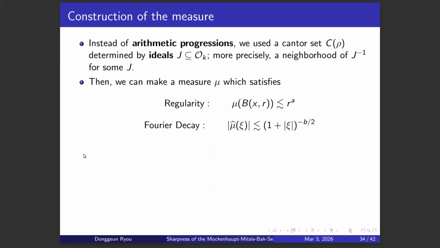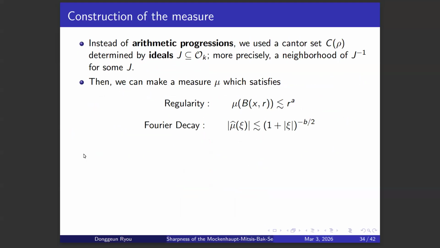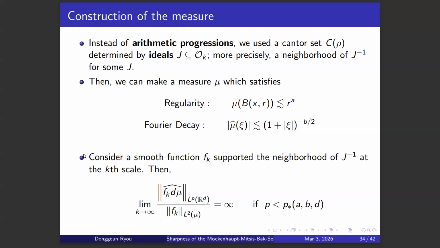And considering both of these sets, the Cantor set determined by these ideals and this E of K, B, tau, we were able to construct a measure which satisfies the given regularity and Fourier decay conditions for fixed a and b. Also, we consider a smooth function f sub k supported on the Cantor set determined by the ideal. And when you use this as a test function, then it again fails the L2 to L^p estimate when p is strictly smaller than p star.